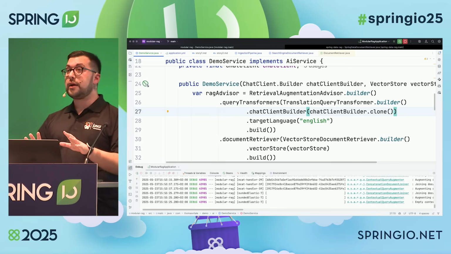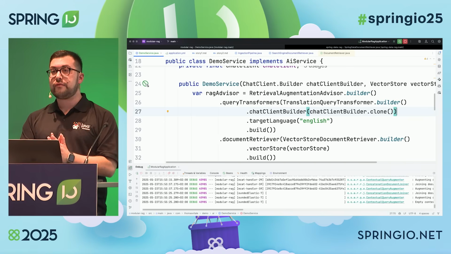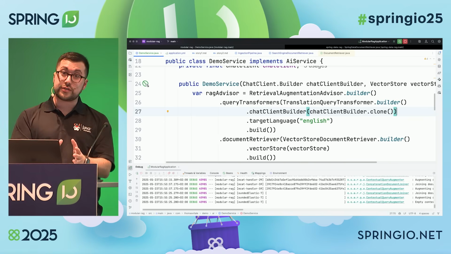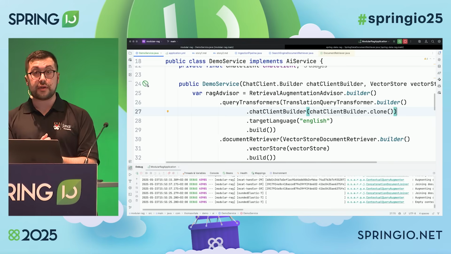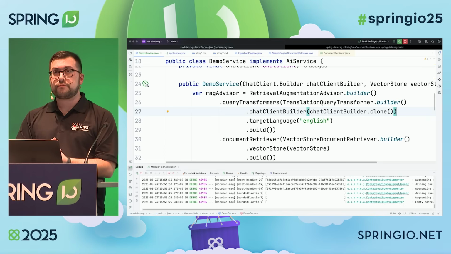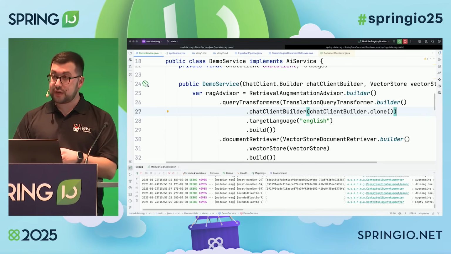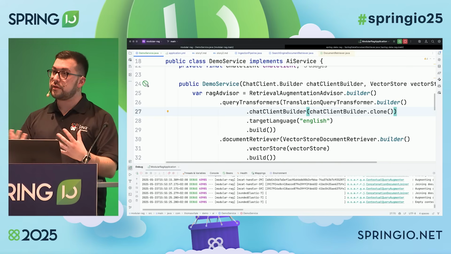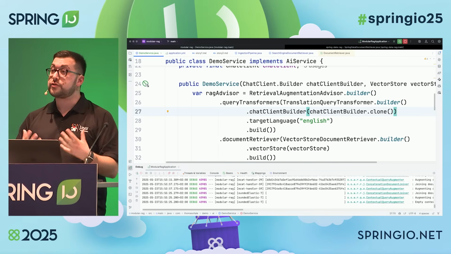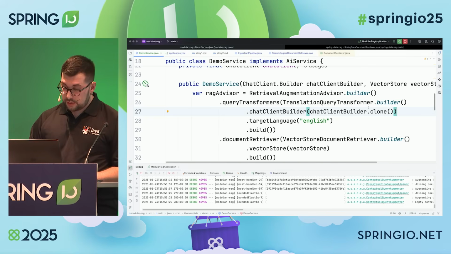So I can compromise here. I can have a very performant embedding model, which is really small, so I can use it to perform this semantic search, retrieving all the relevant information from the vector store, but at the same time I can use a more powerful chat model to compensate for that lack of support for all the languages.